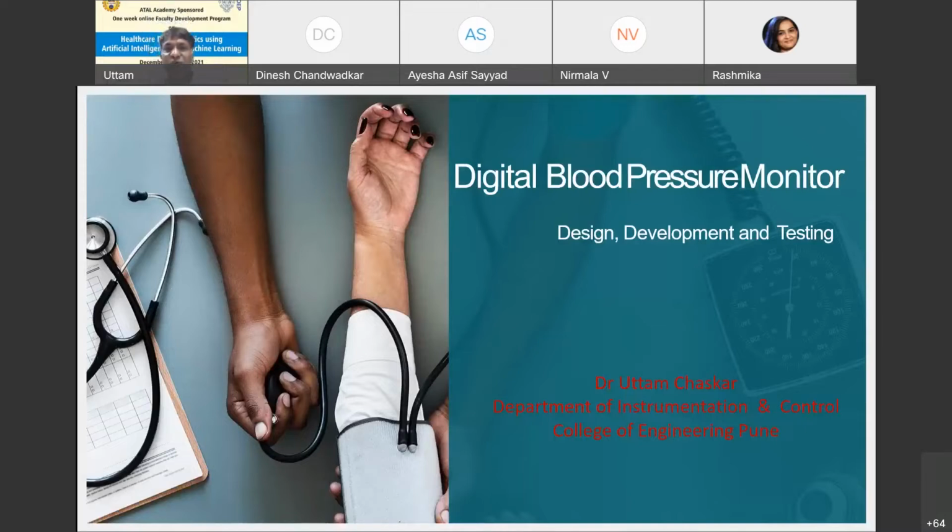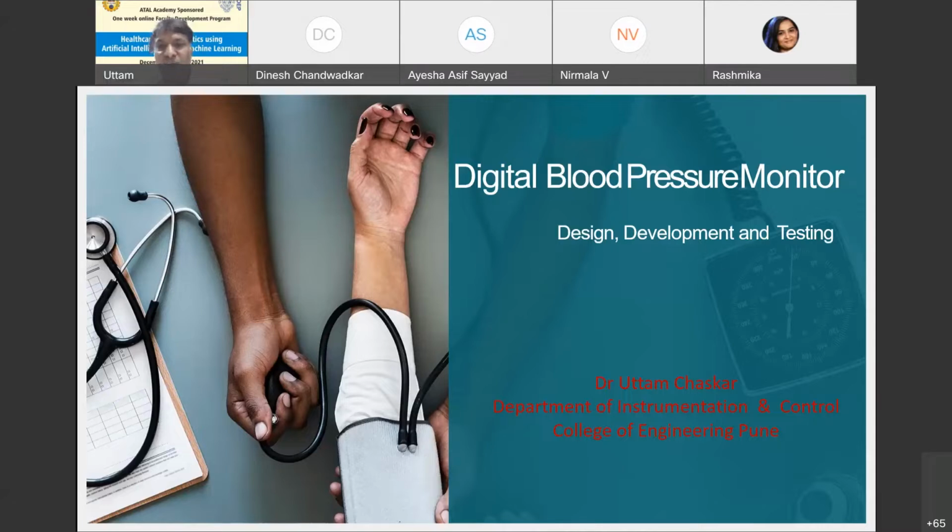In today's session, I'm going to discuss digital blood pressure measurement. How do we design, develop, and test the blood pressure meter? And what are the challenges with current digital blood pressure measurement techniques? What are the limitations of that? And how can we eliminate the issues of using the current methods available for measurement of blood pressure?